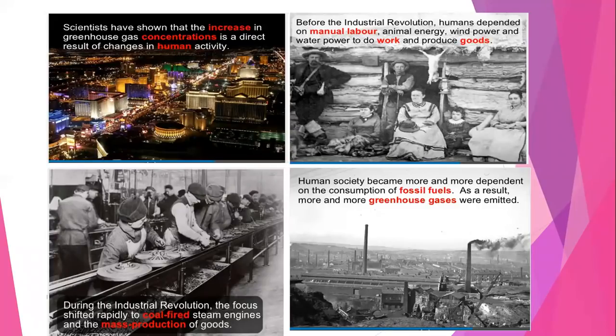Before the industrial revolution, humans depended on manual labor, animal energy, wind power, and water power to do work and produce goods. But during the industrial revolution, the focus shifted rapidly to coal-fired steam engines and the mass production of goods. Human society depended more and more on the consumption of fossil fuels, and as a result, more and more greenhouse gases were emitted.